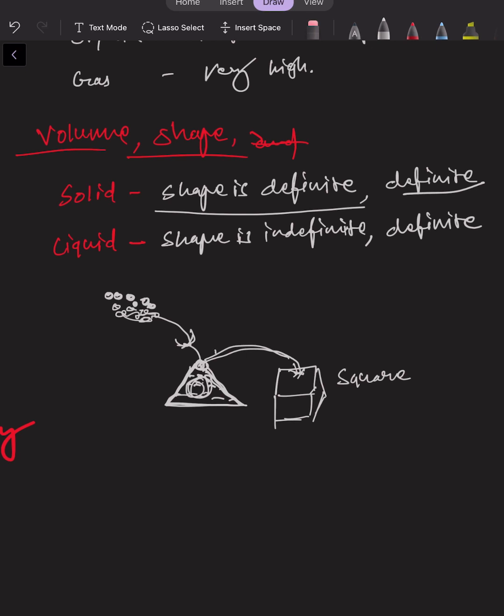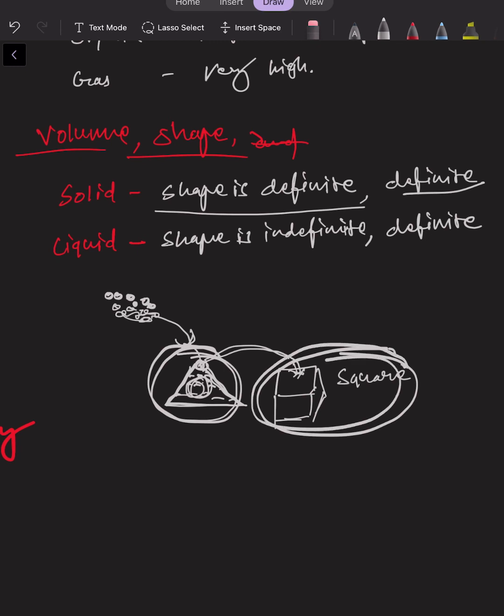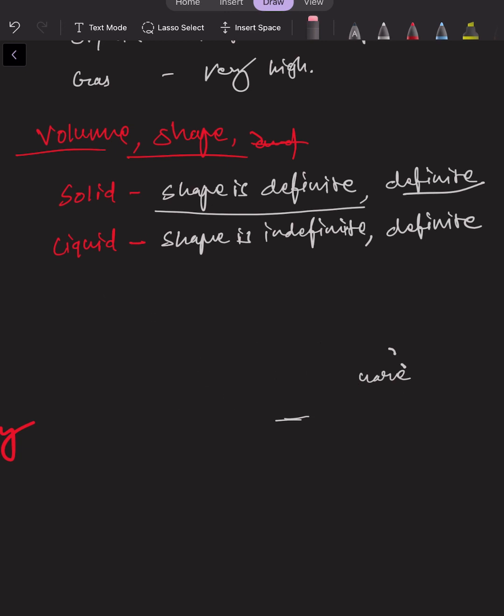Okay, so the volume is definite, but the shape is indefinite. Here we have seen the shape is indefinite, while the volume is definite.